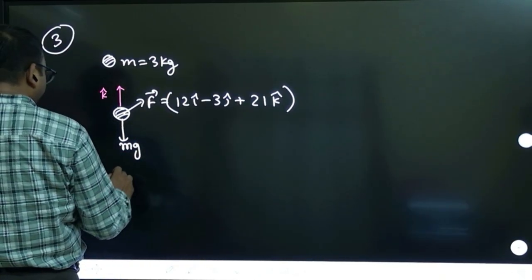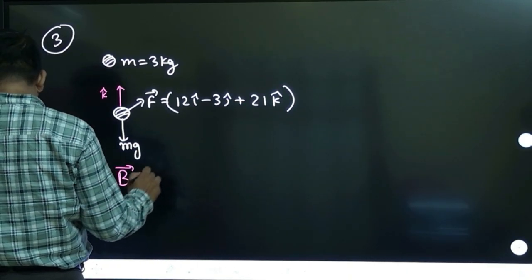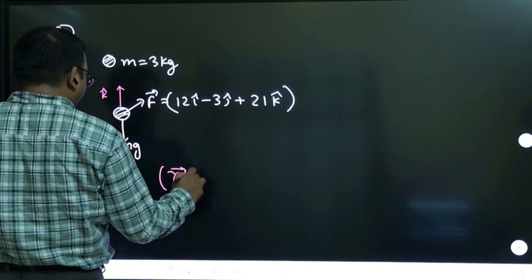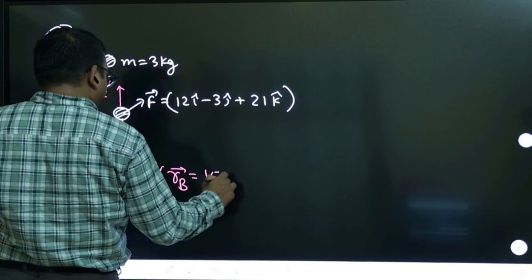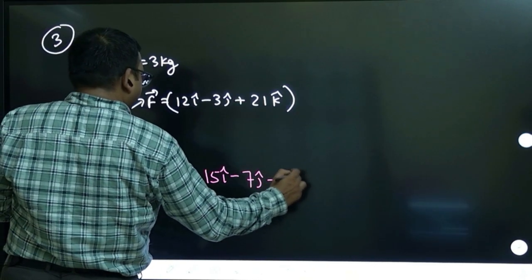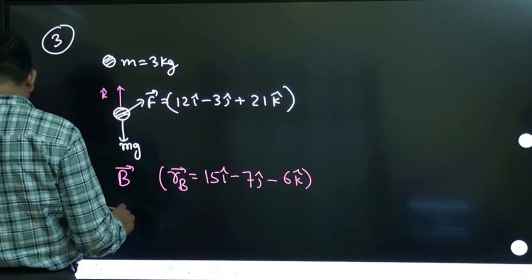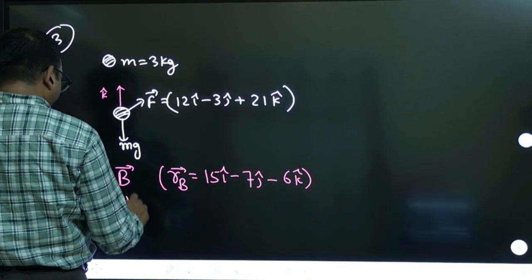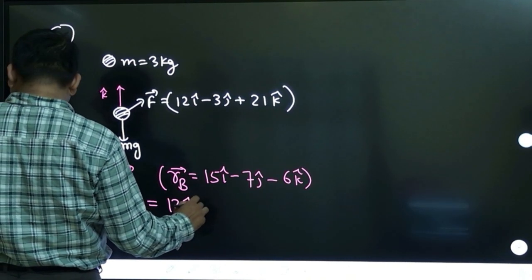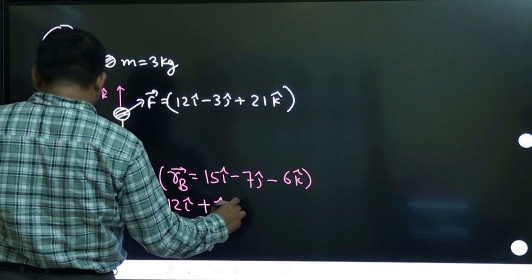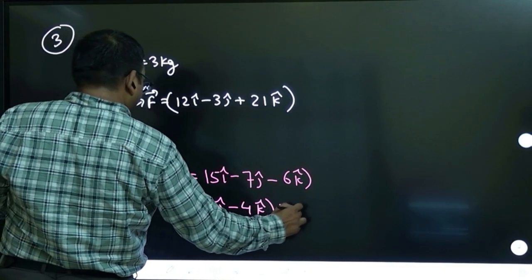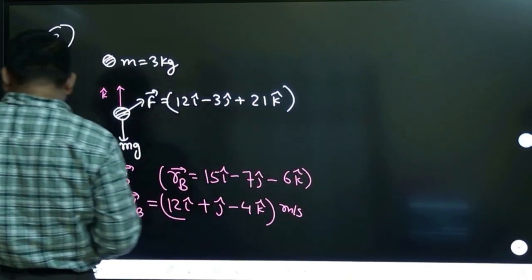Position vector of B is given. That means the RB vector they have given: 15 i cap minus 7 j cap minus 6 k cap. Velocity of the particle when it reaches B: when the particle reaches B, velocity is given as 12 i cap plus j cap minus 4 k cap, in meters per second. See, everything is in SI units.